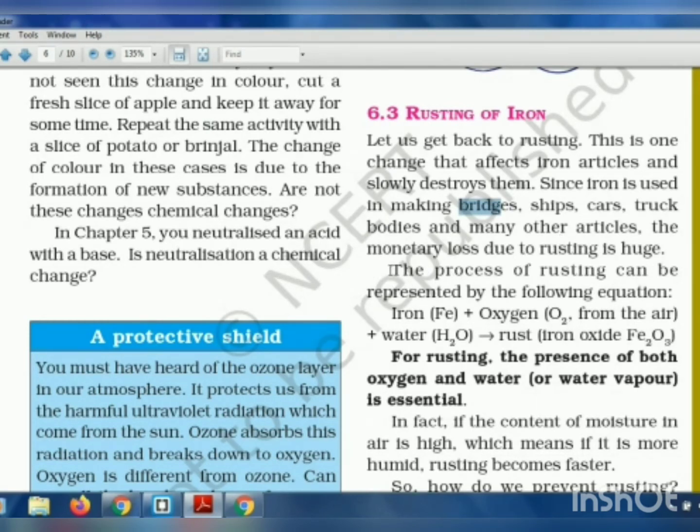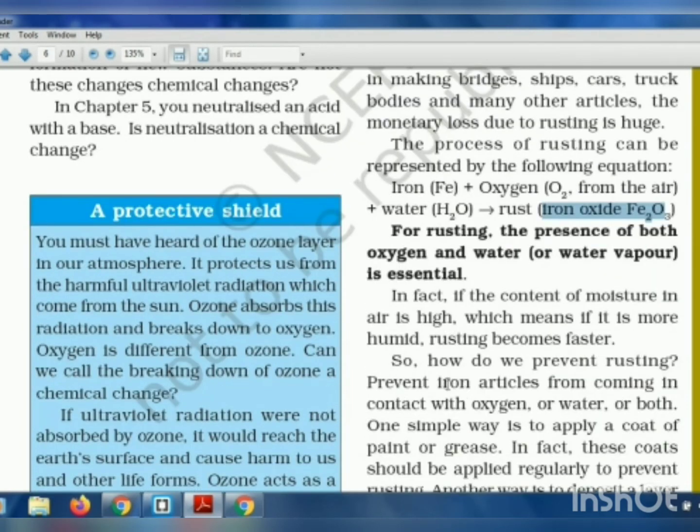Now, how does rusting occur? The process of rusting can be represented in an equation as iron plus oxygen plus water forms what? Rust. And rust is what? Iron oxide, that is Fe2O3. So, for rusting, oxygen and water or water vapor are very much essential. In fact, if the moisture content in the air is high, which means it is more humid, when the water vapor is high in the atmosphere, we say that it is humid. Okay, and in that climate, the rusting becomes very fast.